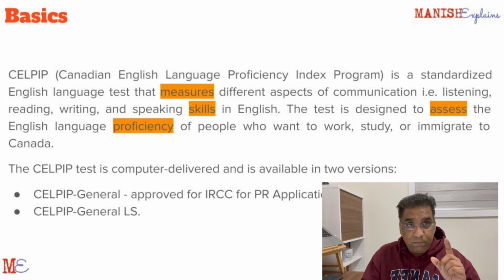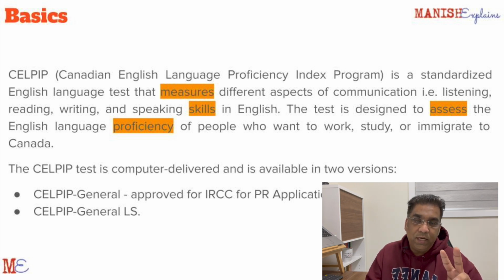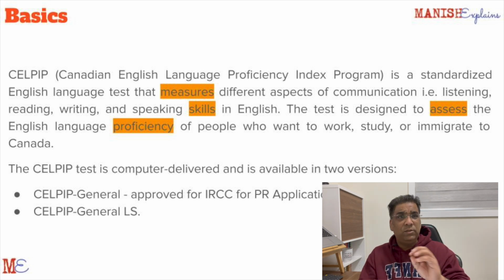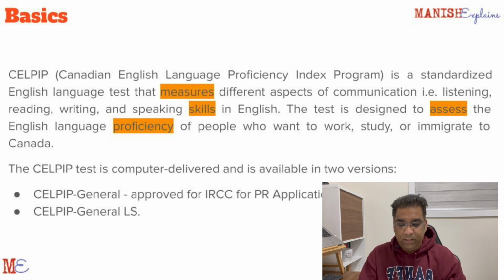Let's go to the next section, but before that, let me just cover that CELPIP has 2 different types of tests. When you go to the website for registration, you will see that there are 2 types of CELPIP tests. There is the CELPIP General test, and then there is the CELPIP General LS test. We are only concerned with the General test, which has 4 sections. LS is only listening and speaking. We don't want to do that test. Take the CELPIP General test, which has 4 sections. As I told you, if you are watching this video, you might already know why you are taking this test. If you are taking this test for PR applications, Canada PR applications, then you need to take the CELPIP General test.